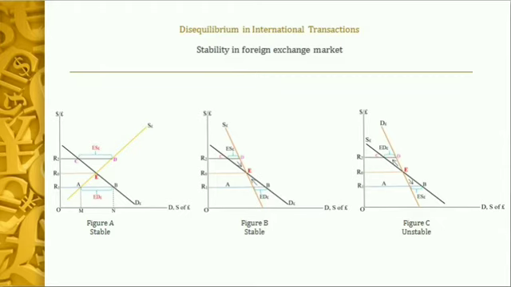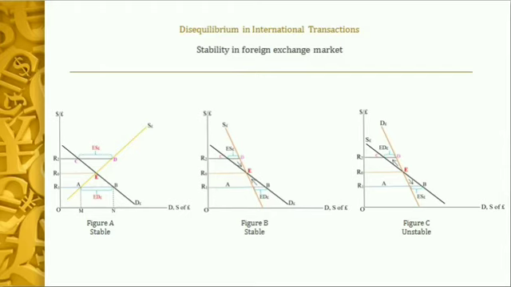Now in order to find out the automatic adjustment mechanism, it would be really very helpful if we have ideas about the supply and the demand curve. But in reality we usually do not have any estimation about the supply or demand curve, or it is very difficult to estimate the supply and the demand curve.